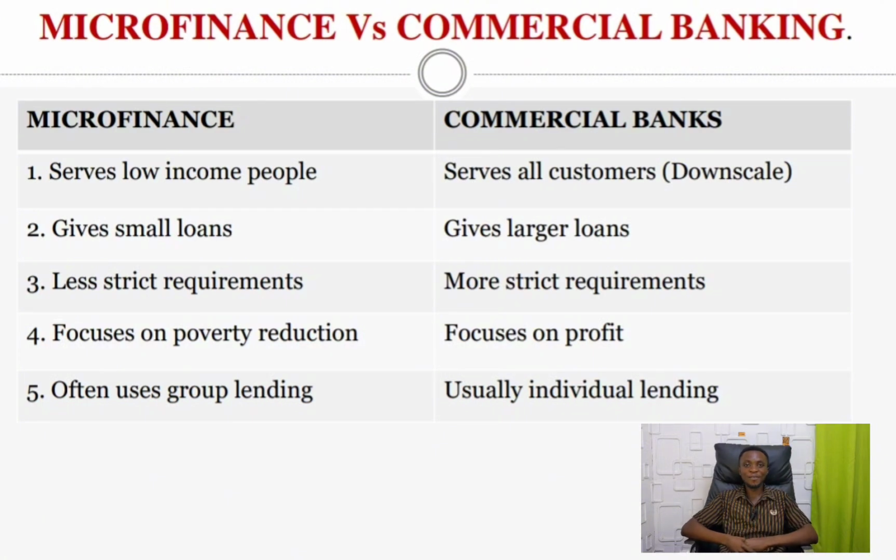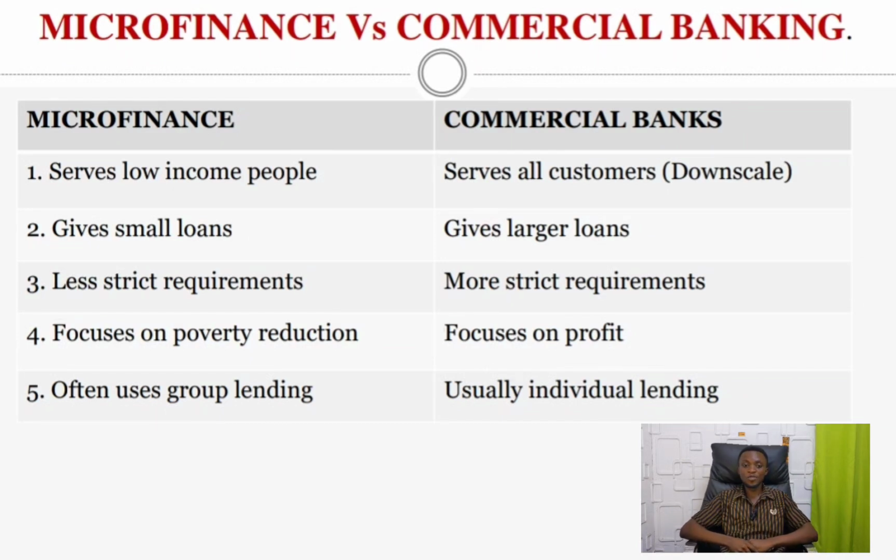And the next difference between a microfinance and a commercial bank is that microfinance has less strict requirements, but the commercial bank has more strict requirements. In opening an account in a microfinance, you need fewer requirements, because the microfinance understands that they are out to serve only the poor, and they believe that people with low income don't have all of these necessary and big requirements like land titles.